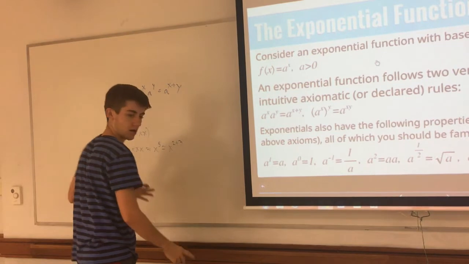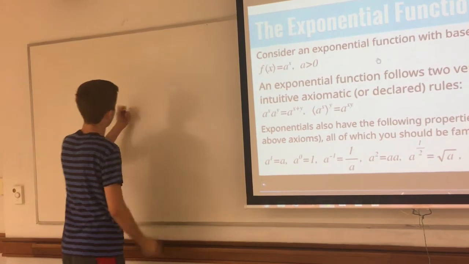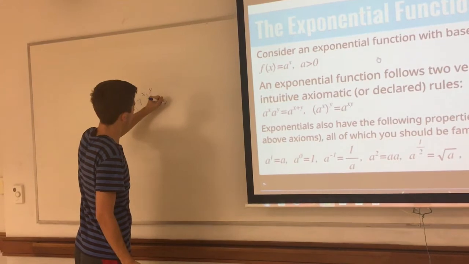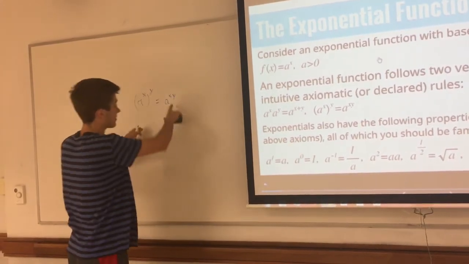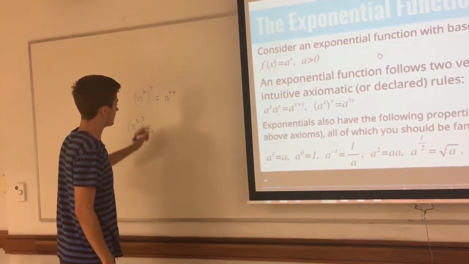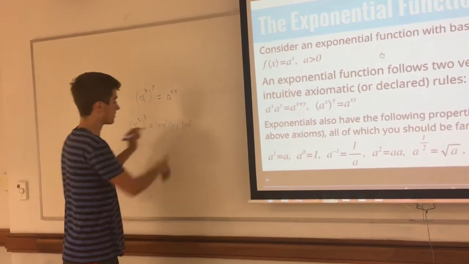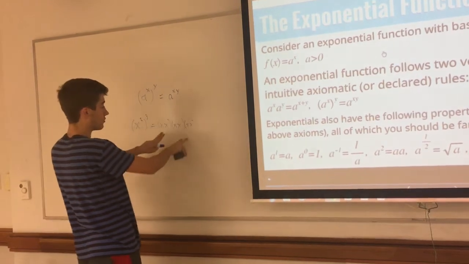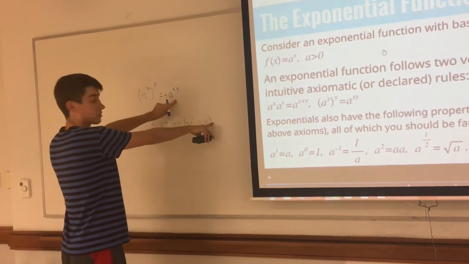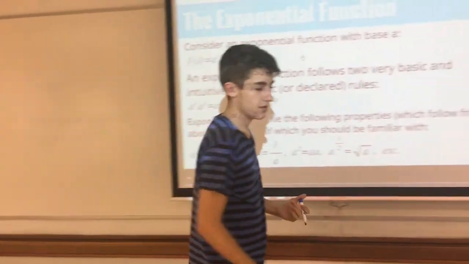The second rule is like a double exponential rule. So we have a to the x to the power of y, and we say that this is equal to a to the quantity x times y. And so I'll use x squared again, and we're cubing that. And so this is the same as x times x times x times x times x times x. It's x squared cubed. Again, multiplication is associative. We have 6 x's. This is the same as x to the 6th, which is 3 times 2, just as the rule says. So even though they're declared truths about the way exponentials work, they are quite intuitive, and they're easy to remember.